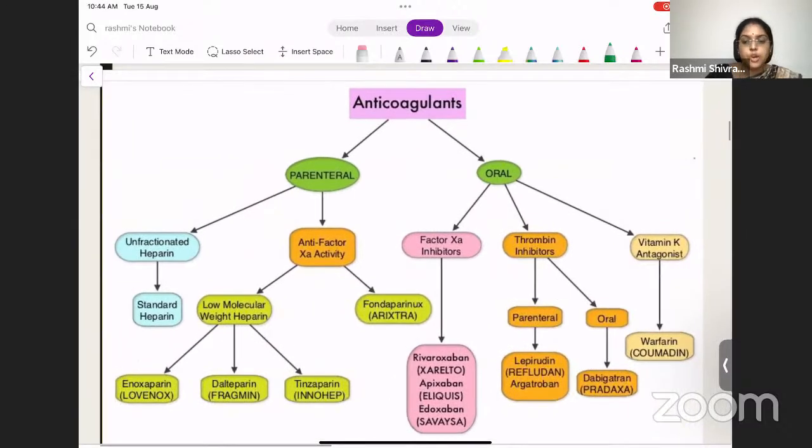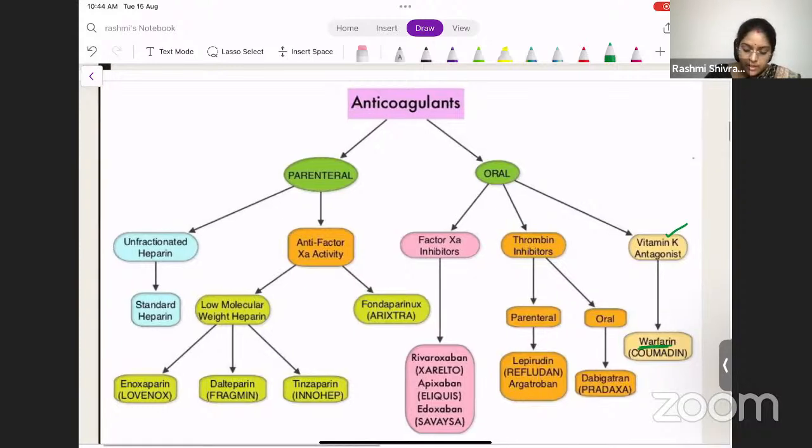Just a small highlight on what the anticoagulants are. Anticoagulants can be either parenteral or oral. First we'll see what the oral anticoagulants are. The basic one is the vitamin K antagonist, which we normally use. This is warfarin or Coumadin. This is a vitamin K antagonist.